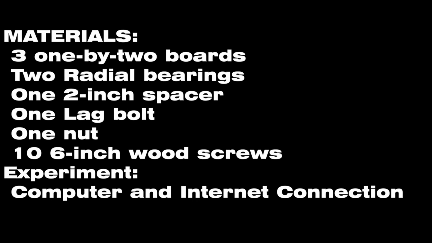Materials to build the double pendulum include 3 1x2 boards, 2 radial bearings, 1 2-inch spacer, 1 lag bolt, 1 nut, and 10 6-inch wood screws. Materials for the experiment include simply a computer and an internet connection.